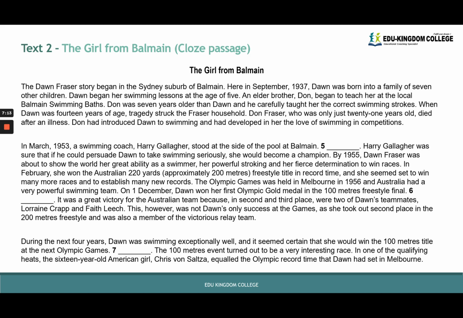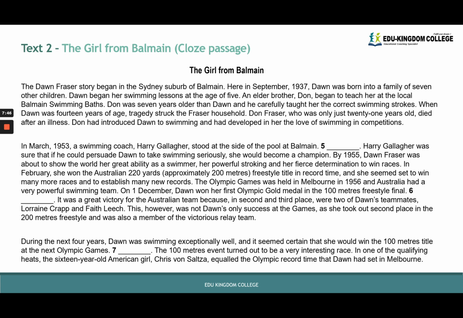Now we get on to the second half of our video, which is looking at text 2. Text 2 is a closed passage. Closed passages are texts with certain sentences or parts missing, and you have to use context clues, the sentences around the missing parts, to figure out what statements would best fit the gaps. The second text is The Girl from Balmain, which is a story of Australian Olympian Dawn Fraser.